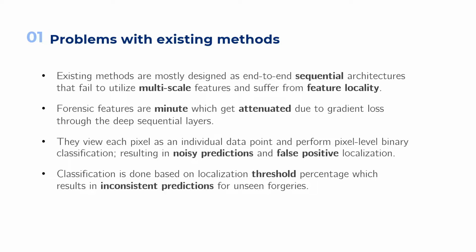Thirdly, existing methods make their predictions on a pixel level by classifying each pixel as an individual data point. However, this results in a lot of noisy predictions and false positives. Pixel-level prediction fails to utilize the difference between forged boundaries between local and global clusters. Moreover, since these methods base their classification on the degree of localization threshold, they suffer from inconsistencies when faced with unseen forgeries.